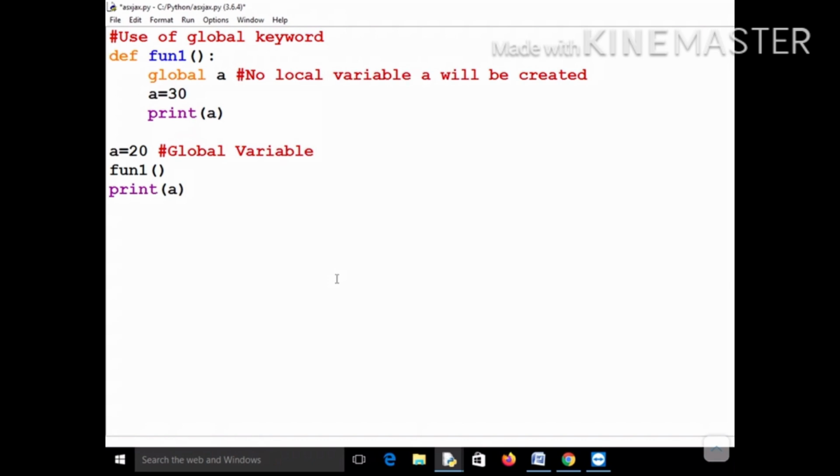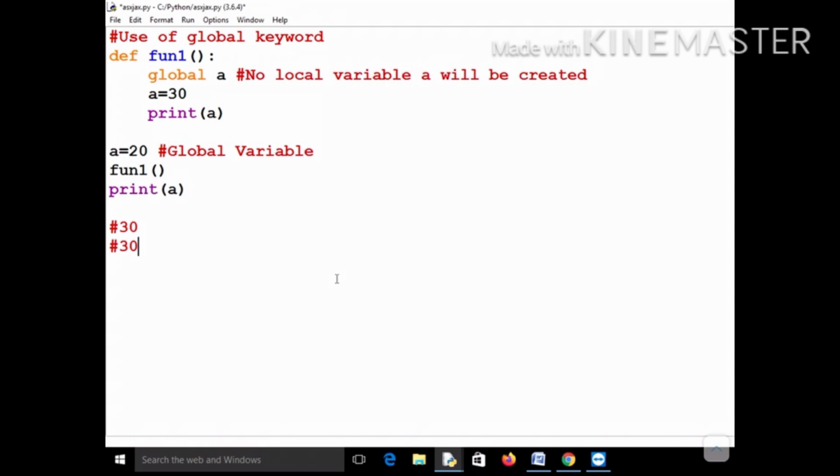So what will be the output? First a equal to 20, then it will call the function fun1, and the control will go here. It will use the global variable a, and it will change its value to 30. Now if you print its value, the output will be 30. After this, the control will come outside this function, and then it will come out here, and now the value of this global variable has been modified to 30.